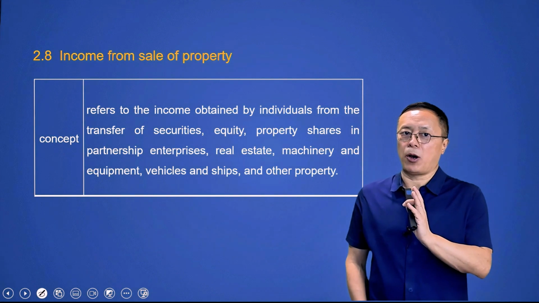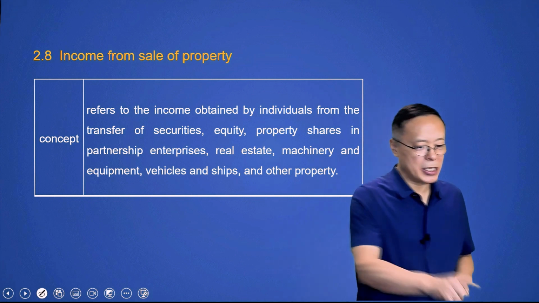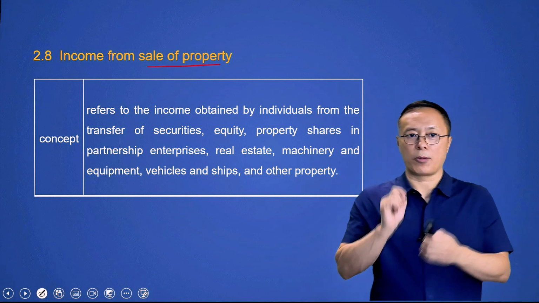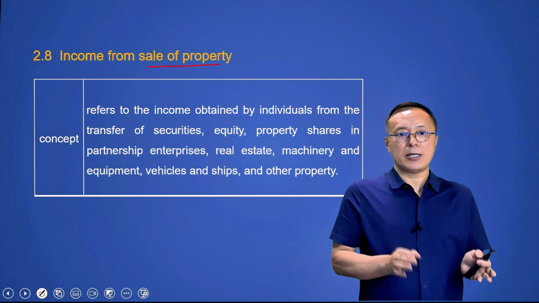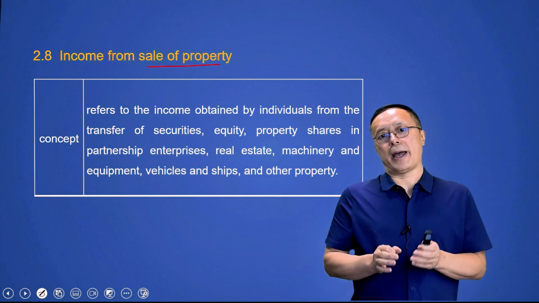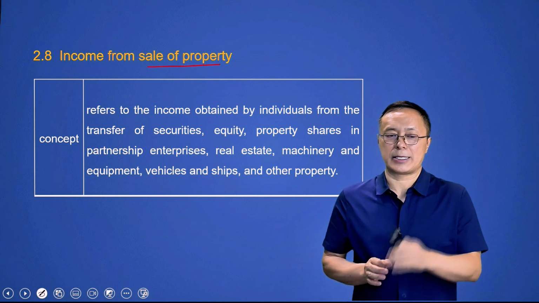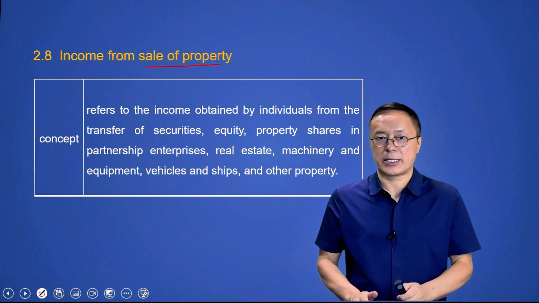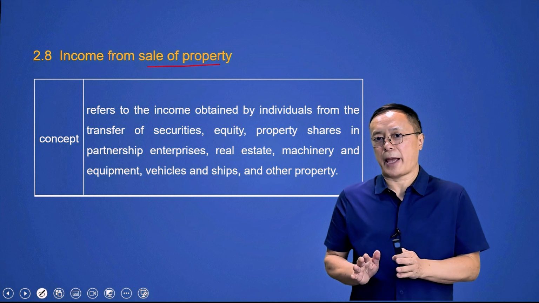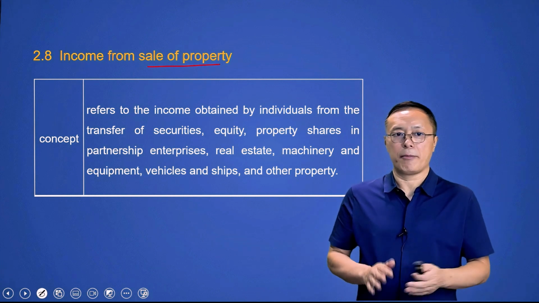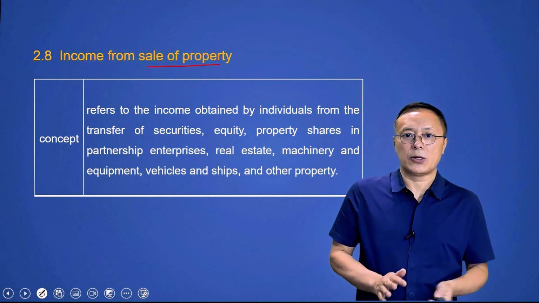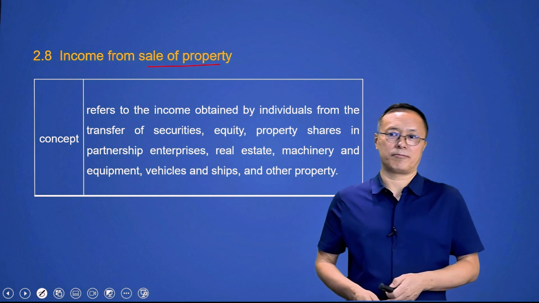Okay, the eighth type of income is income from sale of property. It refers to the income obtained by individuals from the transfer of securities, equity, property shares in partnership enterprises, real estate, machinery and equipment, vehicles and ships, and other property.